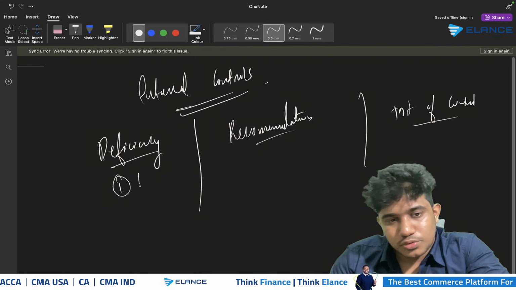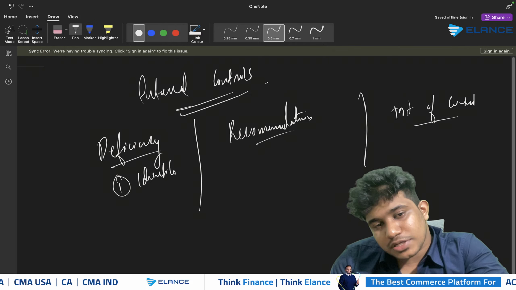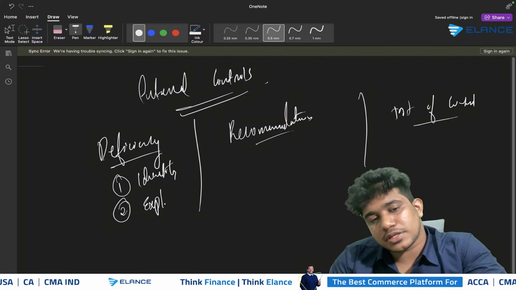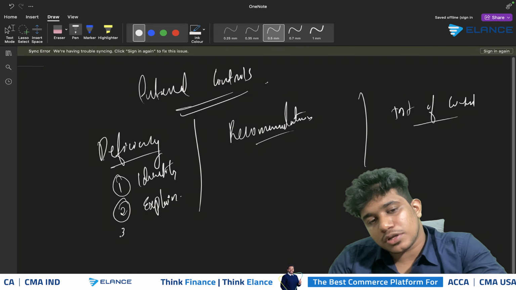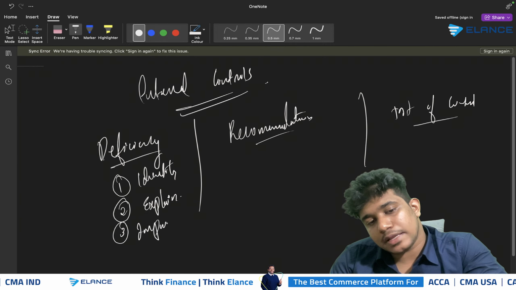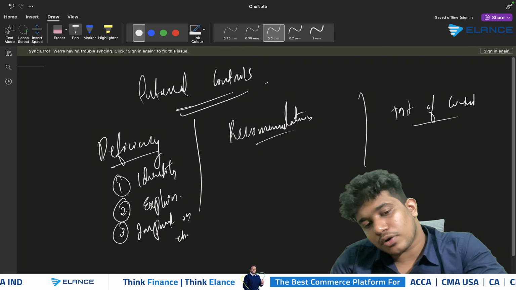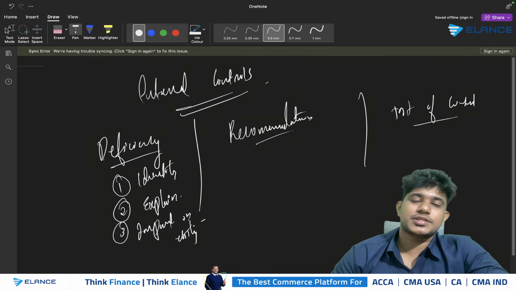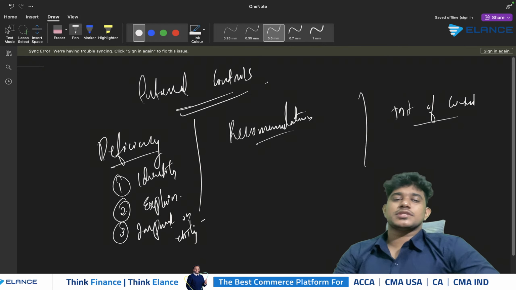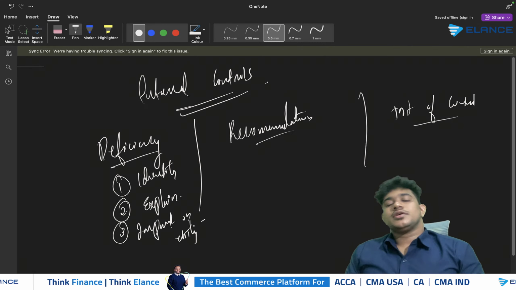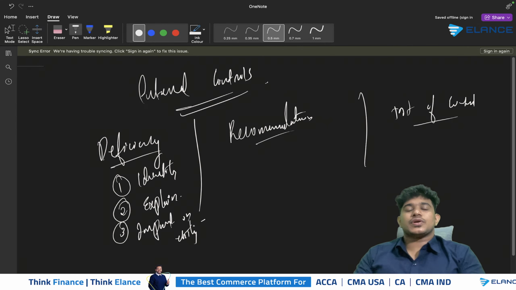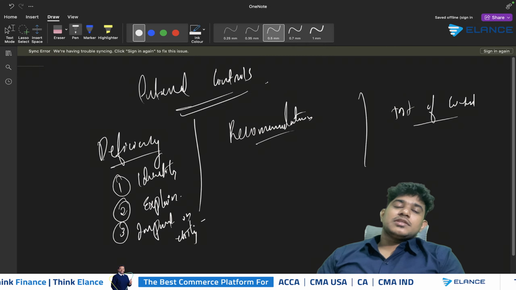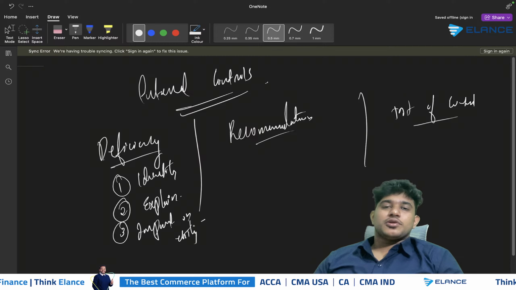So first of all, you need to identify the deficiency in the scenario. Secondly, you need to explain the deficiency. And third, you need to show the impact on the entity, how this deficiency is going to affect the entity. Say for example, if it is mentioned in the scenario that the sales orders are not sequentially numbered, you should mention what will happen in that case: if any of the sales orders go missing, the company will not be able to trace that.